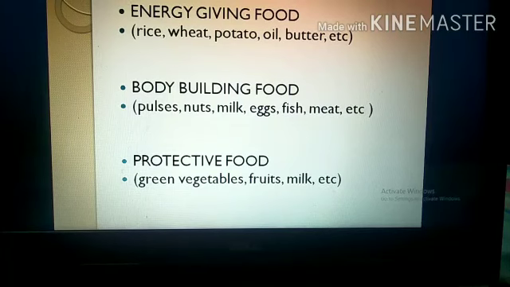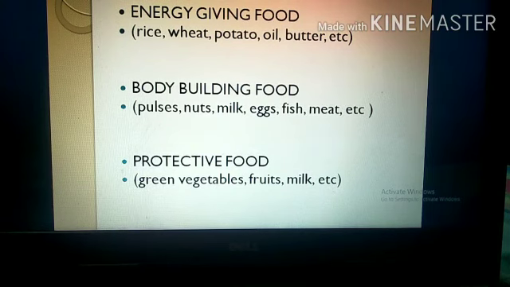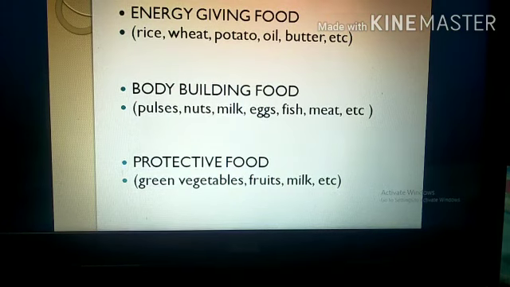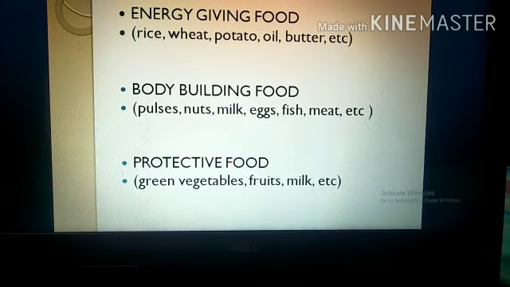Food like rice, wheat, potato, oil, butter, etc. This is very important for our body because they give us energy to do all the different tasks. Now coming to the second one, that is body building food. Pulses, nuts, milk, eggs, fish, meat, etc. They help us to grow and develop our body.